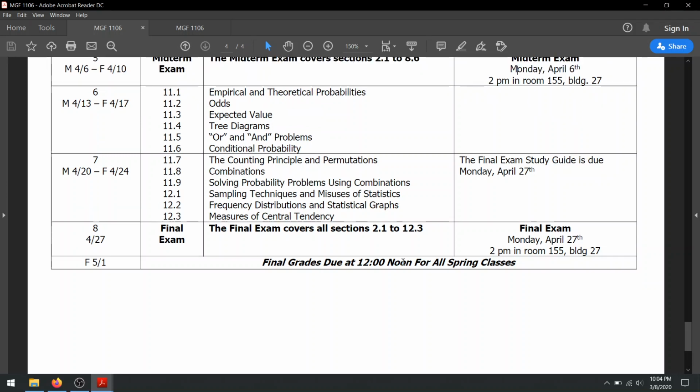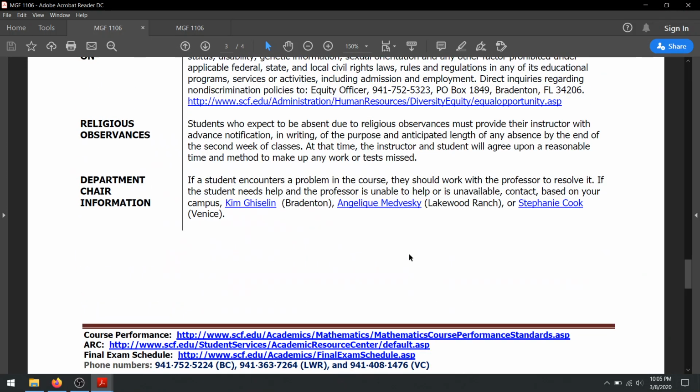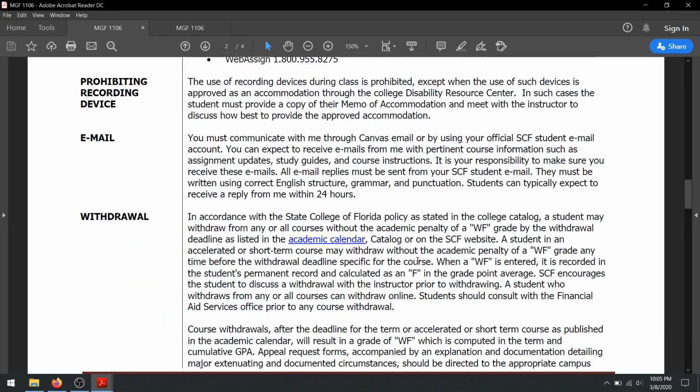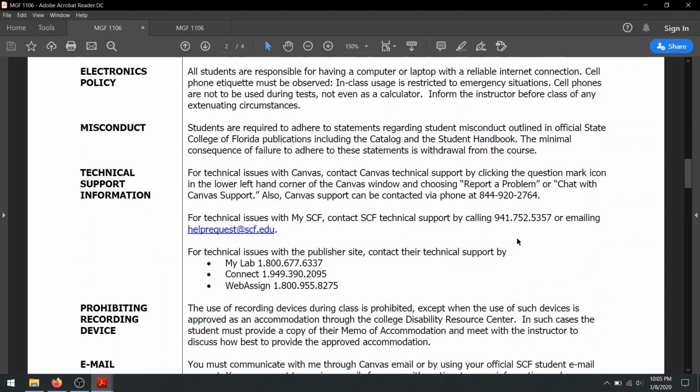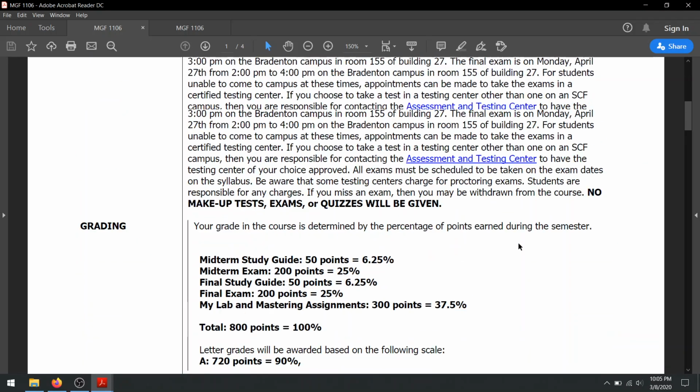If you're someone who has been away from math for a while, or you're not very computer savvy, please try to find an on-campus section, because taking math online does not mean it's easier. It actually means it's harder. By taking a math course online, you're basically saying, "I want to play this game on the hardest difficulty setting there is." If you take it on campus, it's going to be easier.